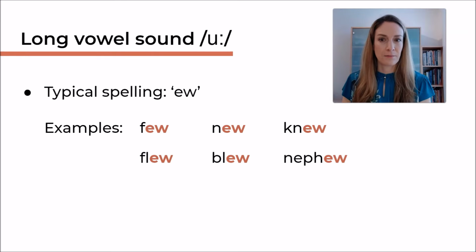Sometimes there's a little y appearing as well. Few is f-y-u, few. New, new, flew, blue, nephew. So the way I pronounce them, a bit more of a British pronunciation, few, new, new, and nephew all have a little y appearing between the first consonant and then the U sound. There's a little y appearing. If you wonder why this happens, have a look at my other video on connected speech where we talk about intrusion with y.